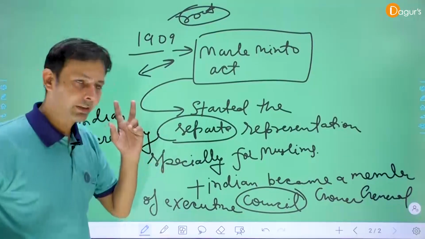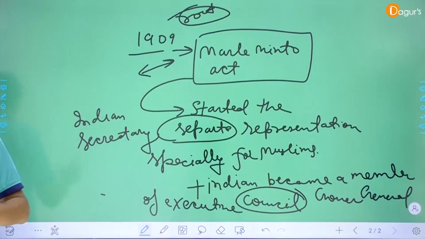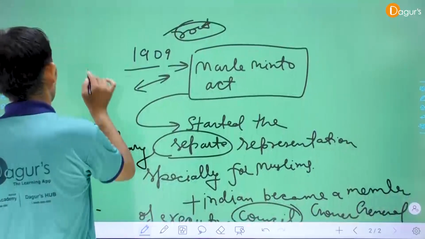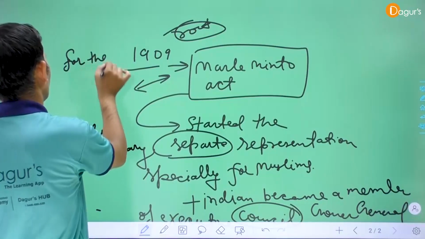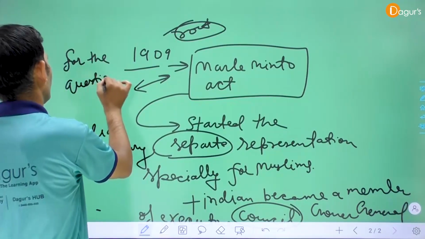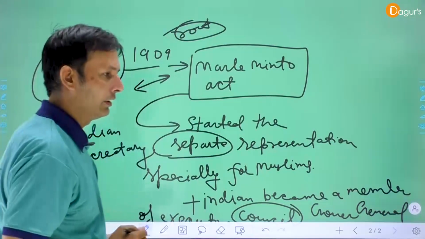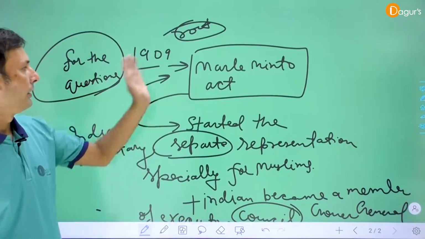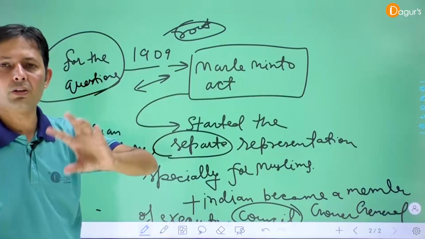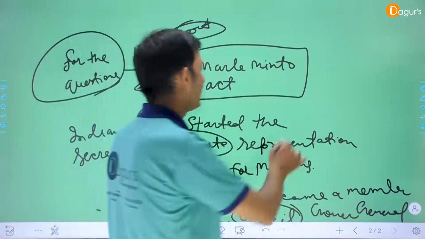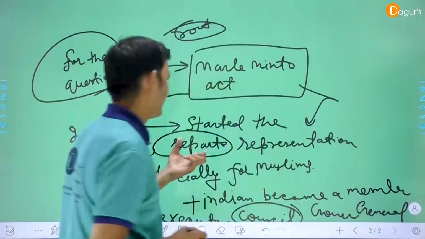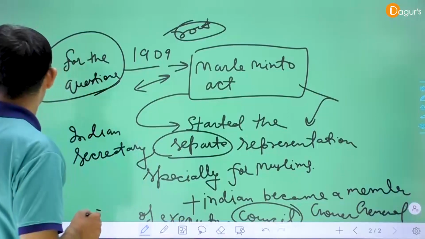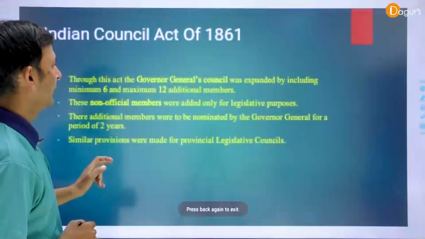Clear? And number three, the Marley-Minto Act gave the members of parliament the right to ask questions in parliament. It was the starting of the question hour in the Indian parliament by the 1909 Marley-Minto Act or Indian Government Act. But the main negative effect of this act is that it started separate representation especially for the Muslims. Clear? Now we discuss this point on our slide.